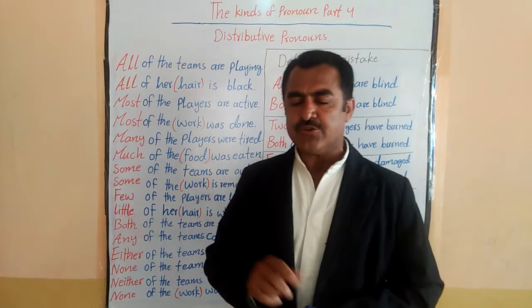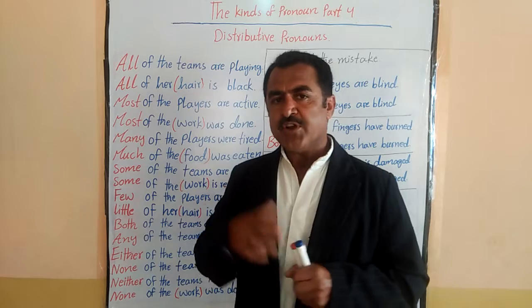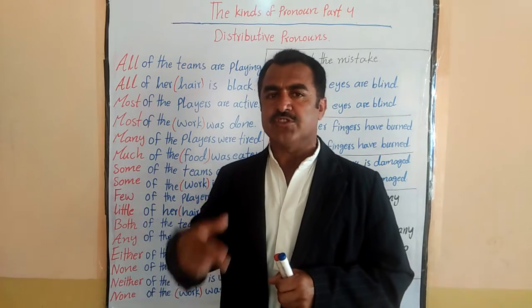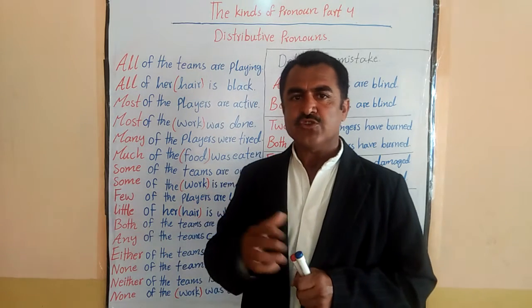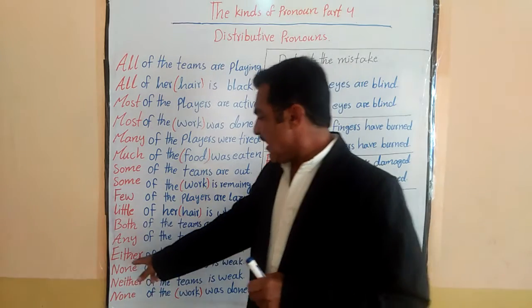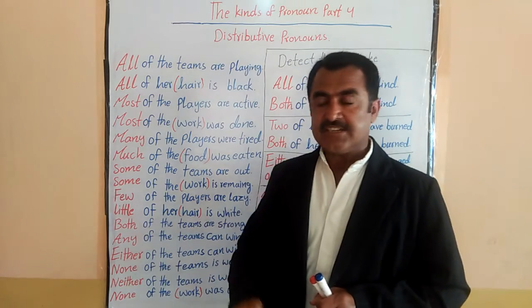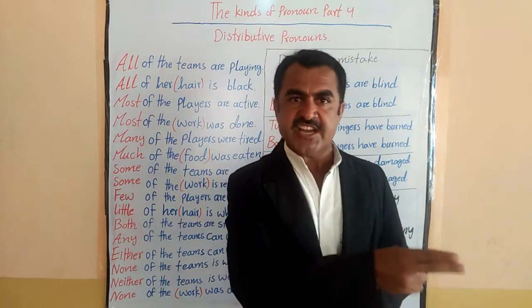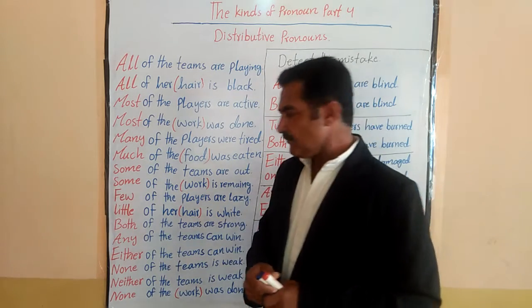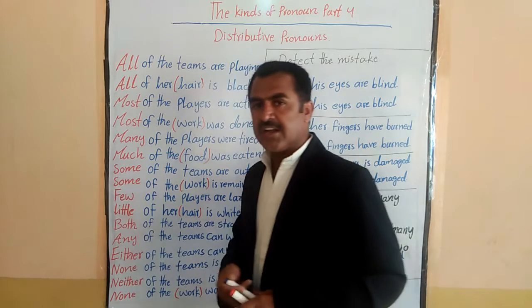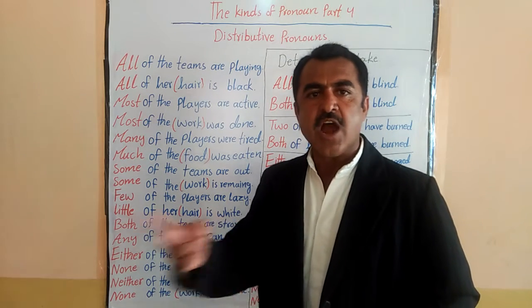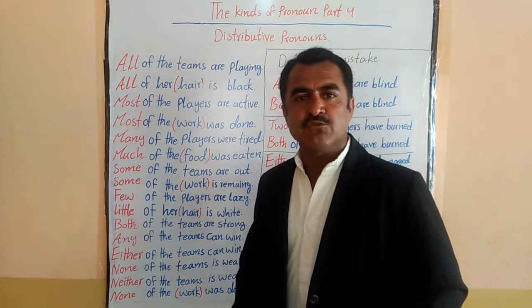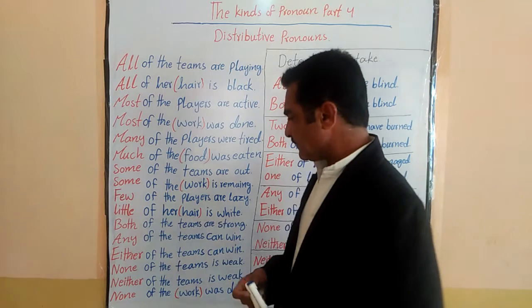Here I haven't pointed towards a team that this team will win. So I have used a random sense, that either of the teams can win, whether this team or that team. So here I have used either. Either means one out of 2. Any means one out of many.